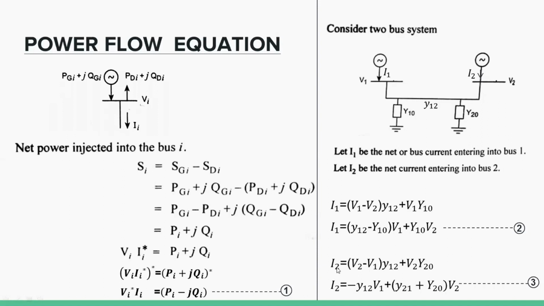That is the simple Ohm's law formula: I is equal to V divided by Z, that is V into Y, since 1 by Z is Y. These are the node equations.